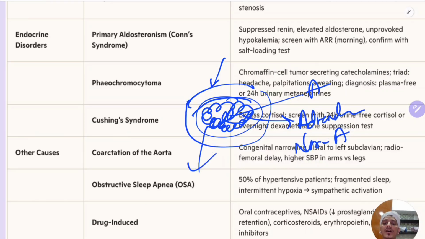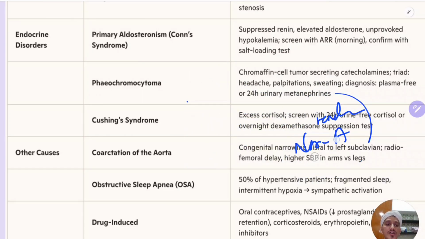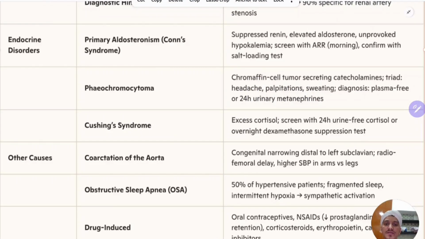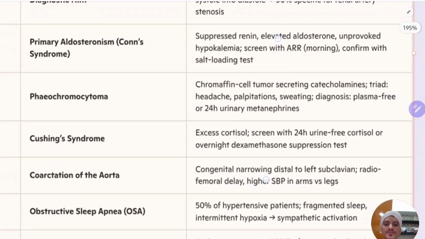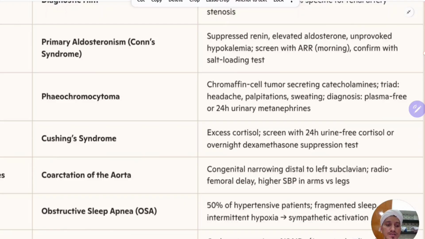So when there is hyperplasia, or when there is a benign tumor in this portion, there will be excessive secretion of adrenaline and noradrenaline. Because of that, what will happen? A rapid large-dose secretion of this catecholamine produces an episodic triad of headache, palpitations, and sweating. Why is this episodic?